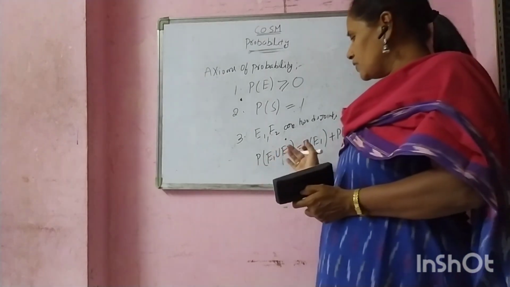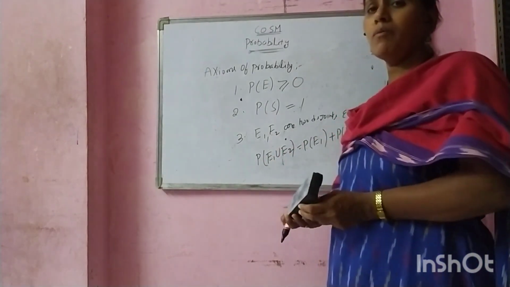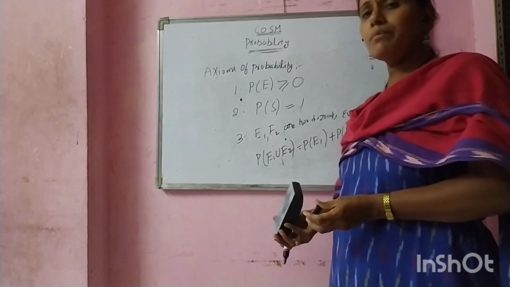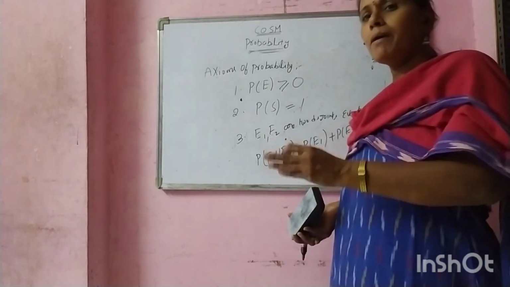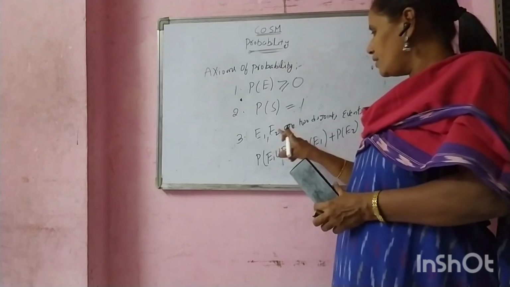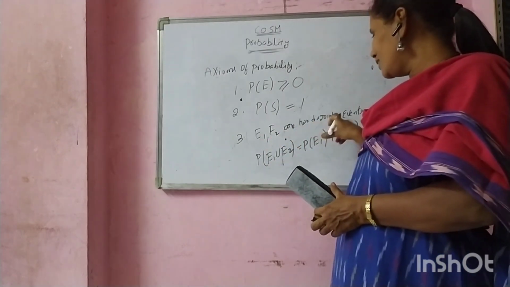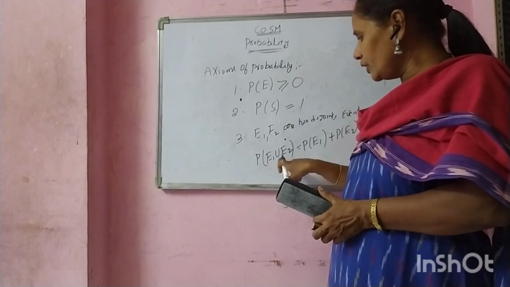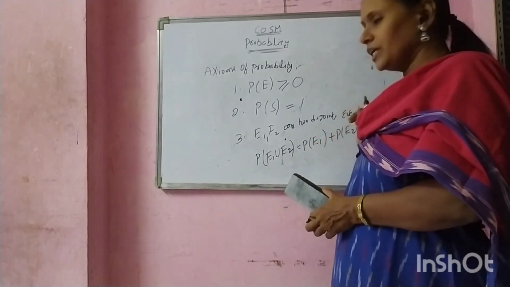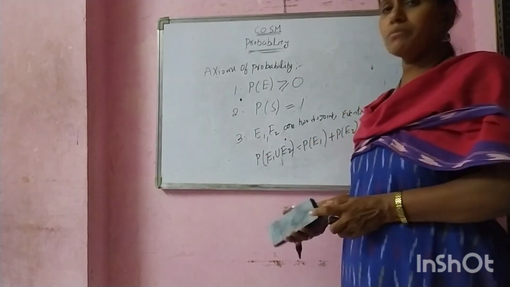We already know the addition theorem of probability. What is the addition theorem? P of E1 union E2 equal to P of E1 plus P of E2 minus P of E1 intersection E2. Now E1 and E2 are two disjoint events, so the intersection is 0. Then P of E1 union E2 equal to P of E1 plus P of E2. These 3 are the axioms of probability.